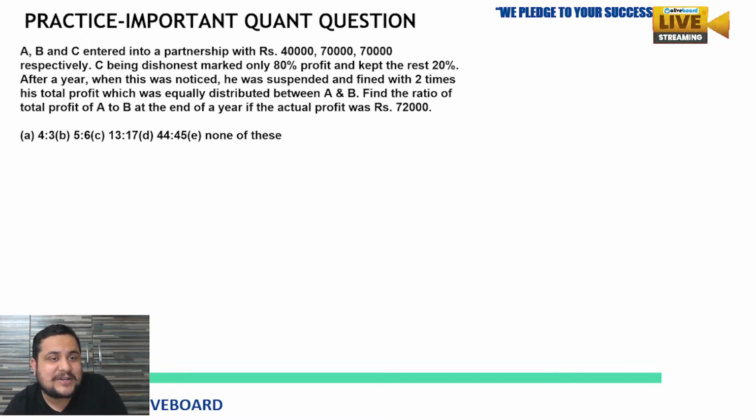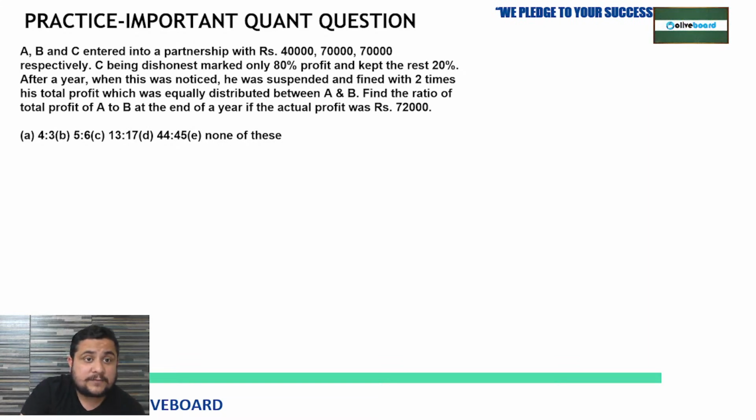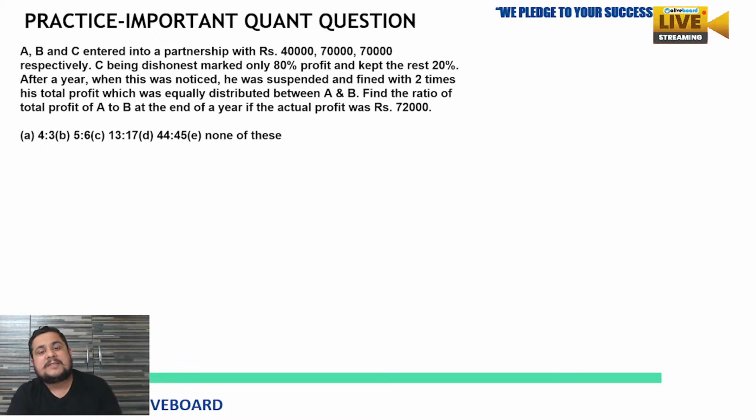Our next question is also, today I have a lengthier kind of question for you all. If we check the latest pattern of RBI Grade B, you can see such kinds of questions. If you check the previous 2 to 3 year papers, even the latest 2022 paper, you will see questions like this, and it is easy to solve.